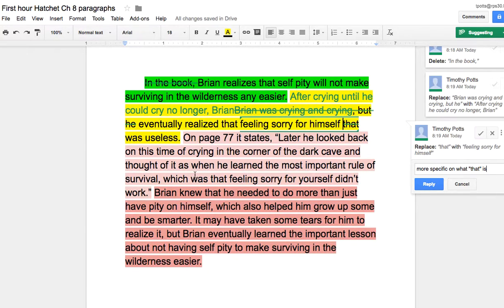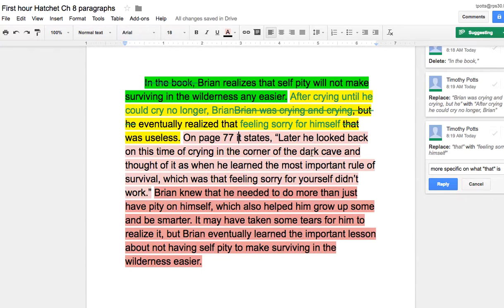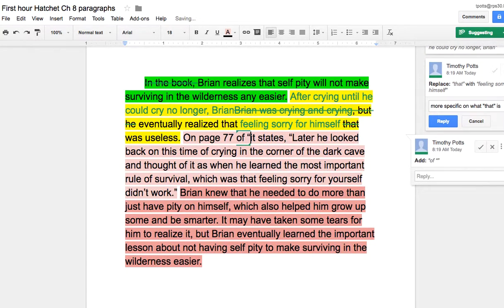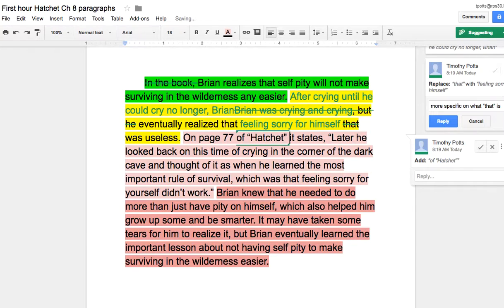And then on page 77, it says, later he looked back on this time. That's just a direct quote. We haven't mentioned Hatchet, so you could clarify and say on page 77 of Hatchet, it states, and then at the very bottom, the explanation. Brian knew that he needed to do more than just have self-pity on himself, which also helped him grow up some and be smarter. So Brian knew that self-pity didn't work.